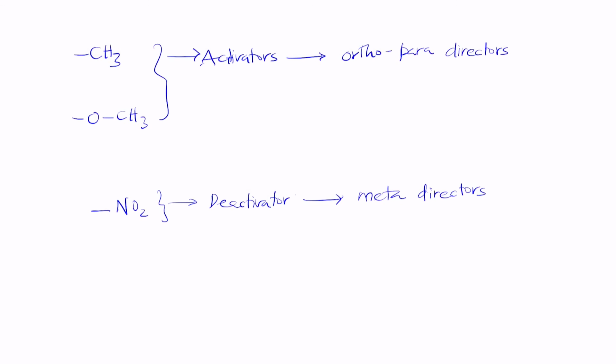So in the next lecture we will see why halogens do not behave the same way as activators or deactivators and why they have an exception. So with that we end lecture 1.